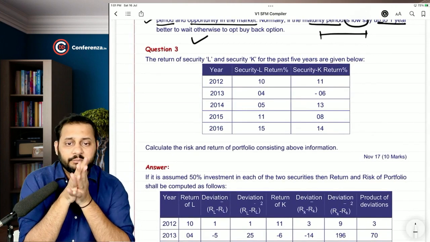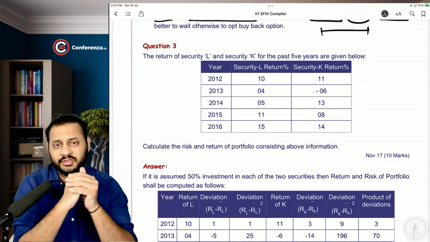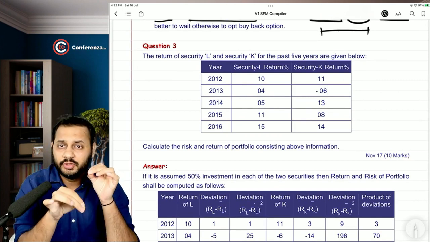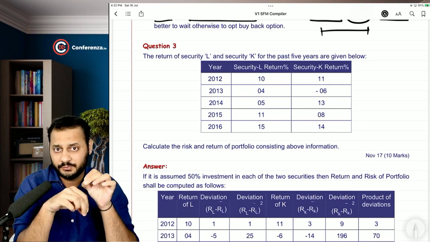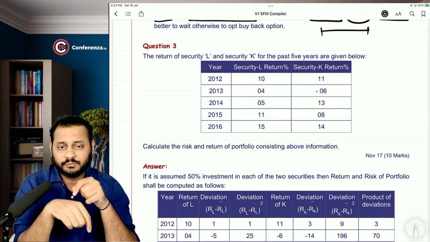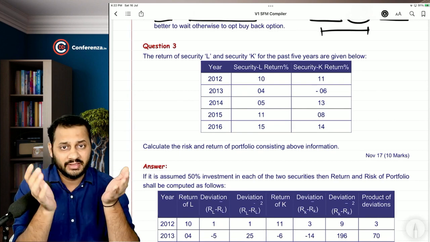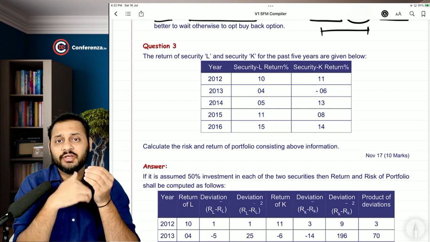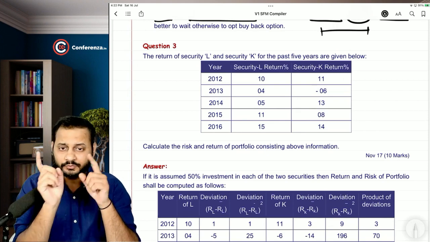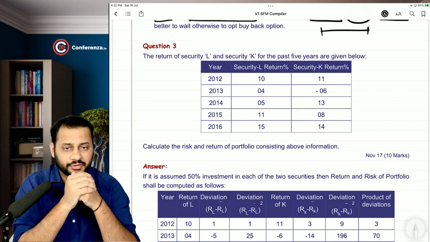Okay, question number 3. Now let's discuss question number 3. This question asks you to calculate portfolio return and portfolio risk. Two securities returns have been given to us, first of all. Second, there are no probabilities in this question. The number of years or the n in the formula will be 5. So let's read out this question.